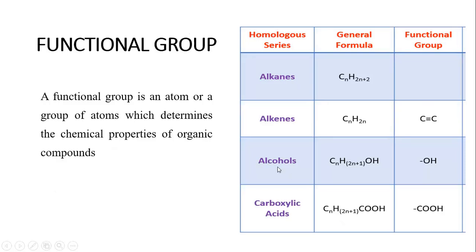Alcohols behave the way they do because of the OH, which is called the hydroxyl group. Then carboxylic acids behave the way they do because of the COOH, which is the carboxyl group.